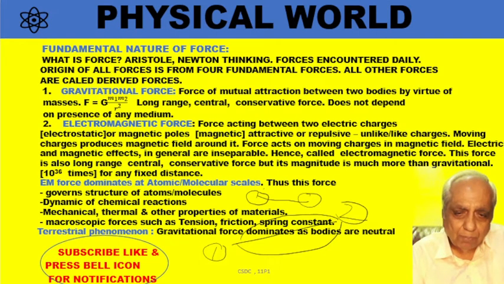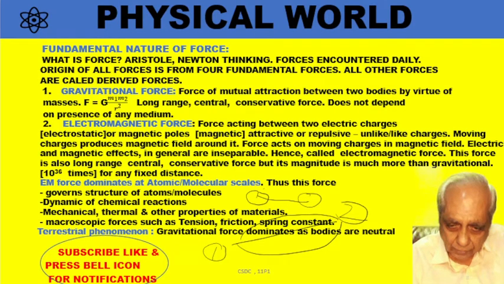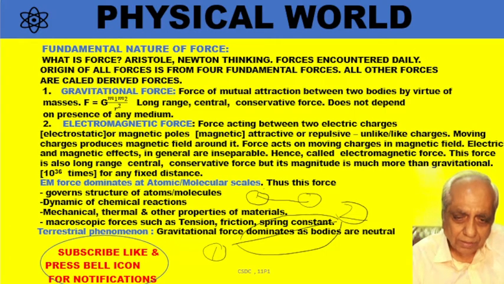In whatever path I follow, the work done in moving the body from 1 to 2 would remain the same. So once it remains the same, we say it is a conservative force, because if the work done from 1 to 2 is W1, then from 2 to 1, whatever path I take, the work would be minus W1. So the total would be 0. So we say if a force is conservative, then in case a body is moved from one point to another point and brought back to the same initial point, then the work done is 0.